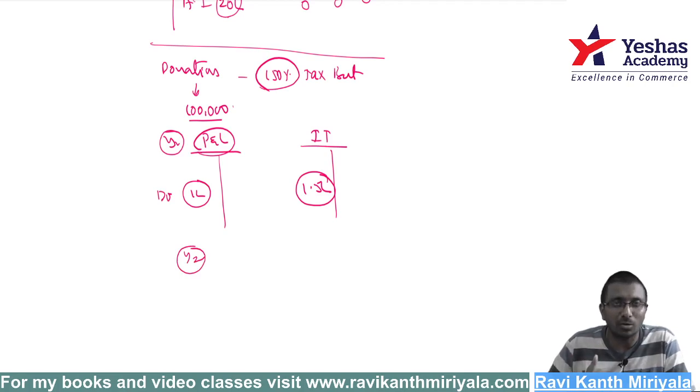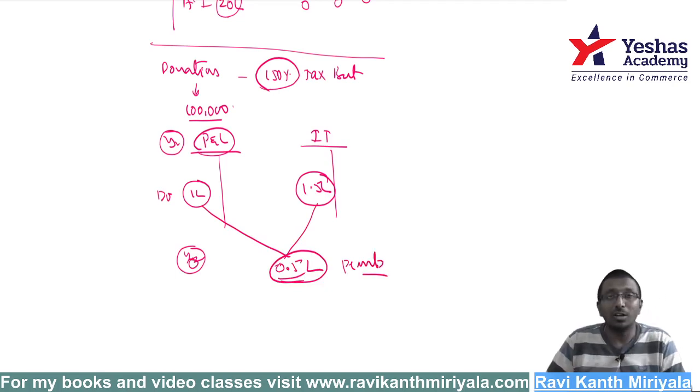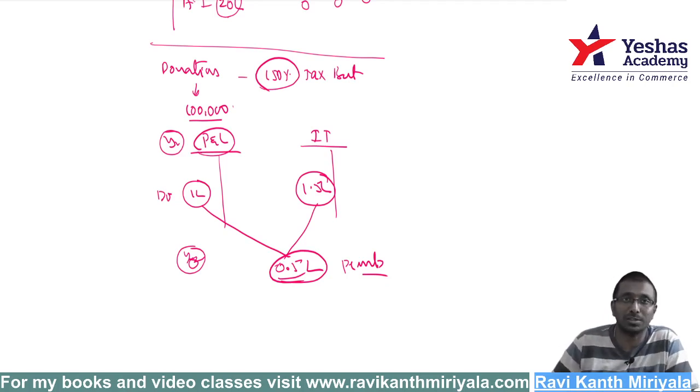Because in our accountancy, whatever you paid, I paid only 1 lakh, only 1 lakh will be taken. That means what is the difference? The difference of 0.5 lakhs is permanent in nature. One side, the income tax books may consider it, the accounting books never will. It is going to be considered only to the extent of 50,000 rupees.